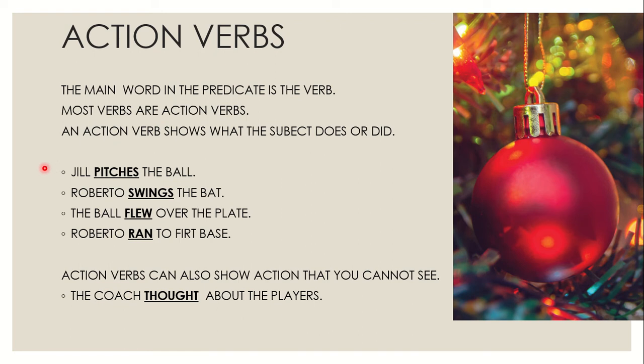Let's read the sentences. Jill pitches the ball. The word pitches is the verb and is in present. Roberto swings the bat. Swings is in present and is the verb. The ball flew over the plate. Flew is the verb and is in past, is an irregular verb. Roberto ran to first base. Ran is the verb and is a past and irregular verb.